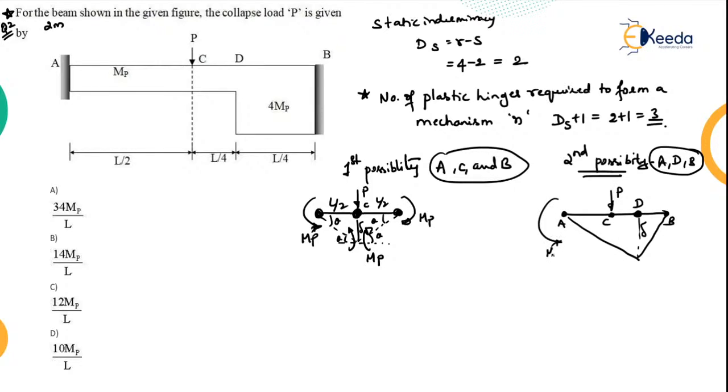Here you will have MP, whereas here you will have what? 4 MP. Okay, why? Because this is divided into L by 2, L by 4 and L by 4 portions. Now this side I'll call theta, so here it will be theta. This side I'll call alpha.